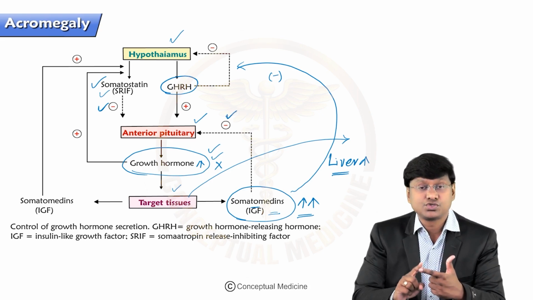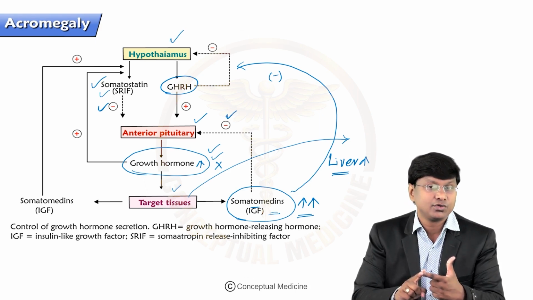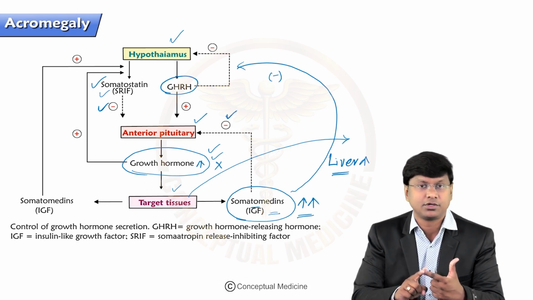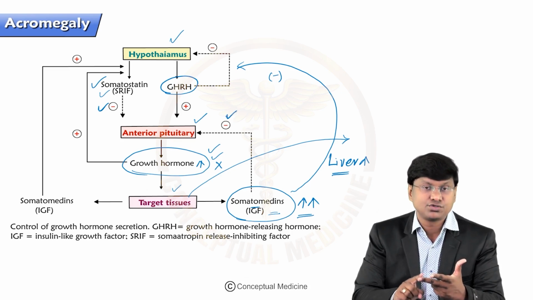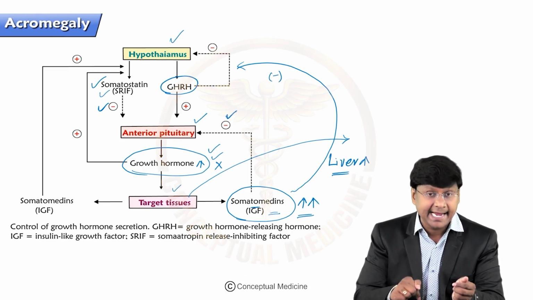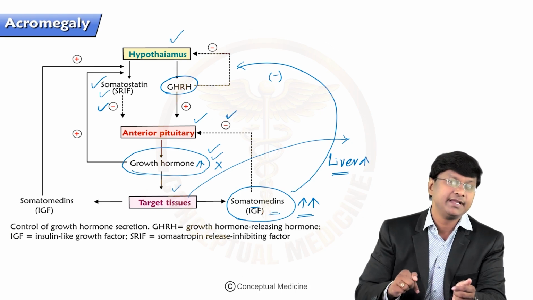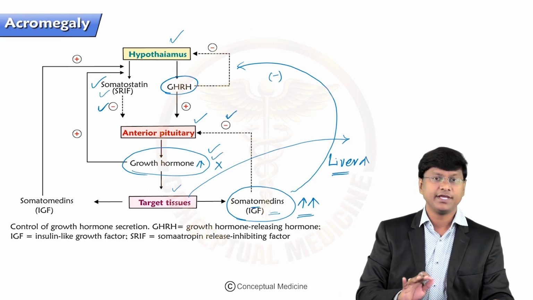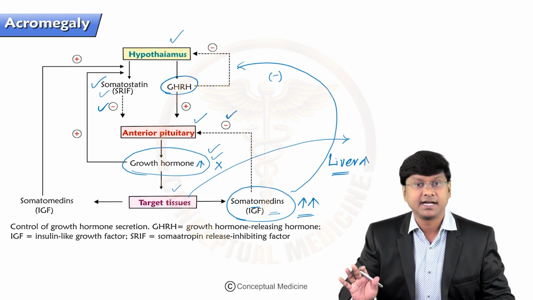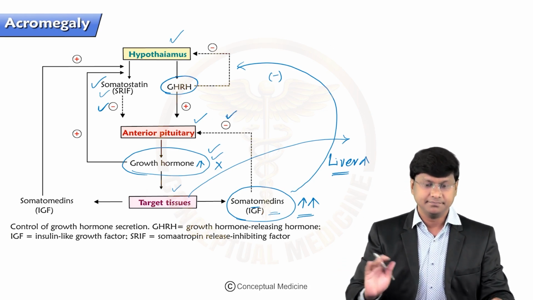Number two, somatomedins will go and inhibit the hypothalamus, and thereby growth hormone releasing hormone secretion will not be there from hypothalamus, and thereby there is no growth hormone secretion from anterior pituitary. Number three, this increased somatomedins will directly act on anterior pituitary and will inhibit the growth hormone production. So in this way, the growth hormone levels are being maintained adequately.